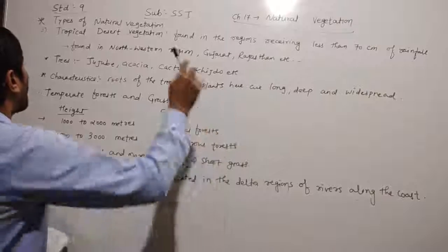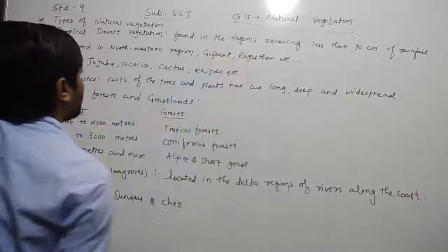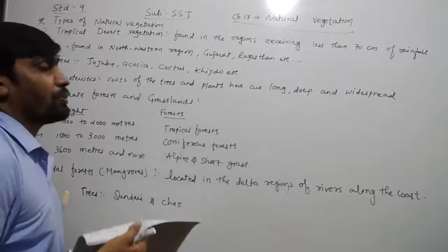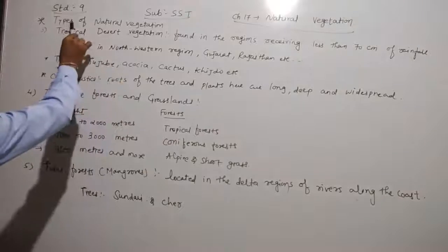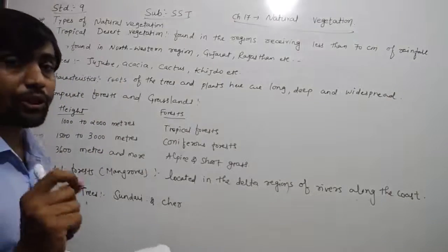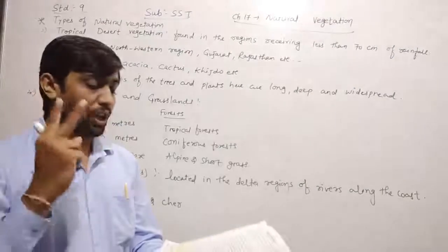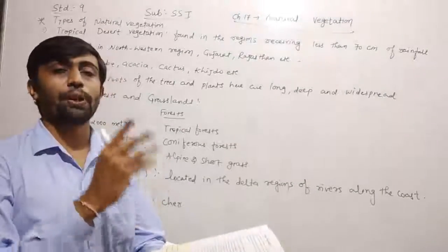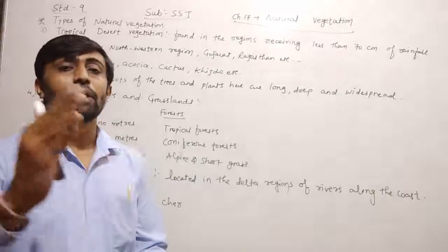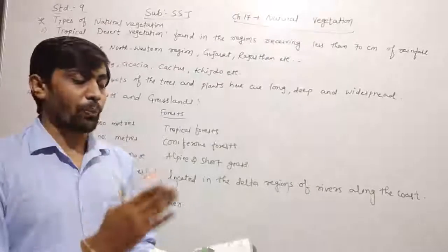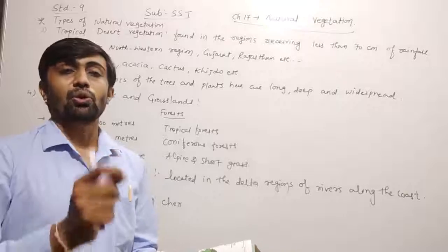Dear children, today we have to learn in standard 9 subject social science chapter number 17. The name of the chapter is natural vegetation. Now dear children, we have already learned about the types of natural vegetation. We have completed two types. One is the tropical rainforest, also called an evergreen forest, and the second one is the tropical deciduous forest, also called a monsoon forest.